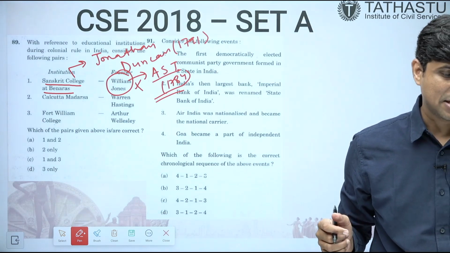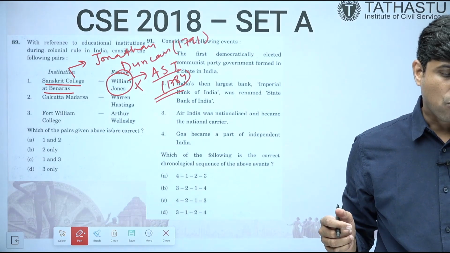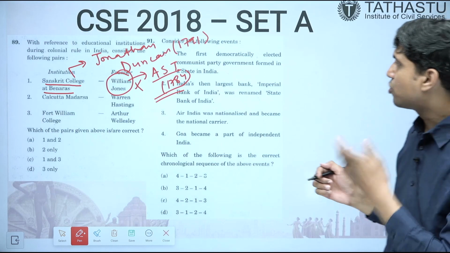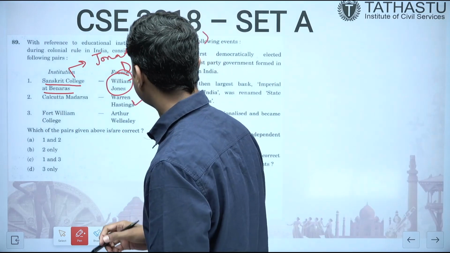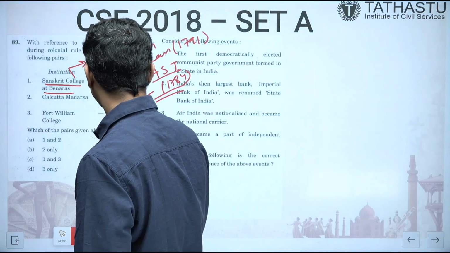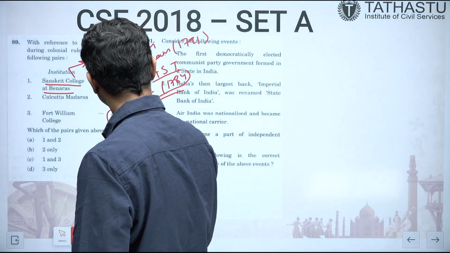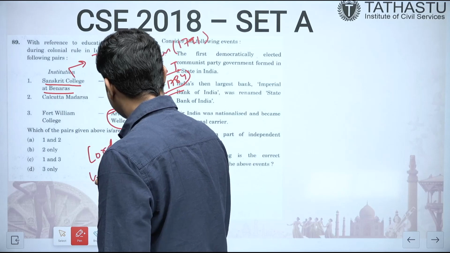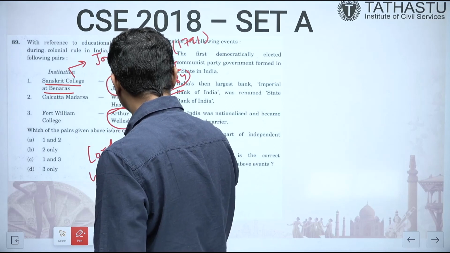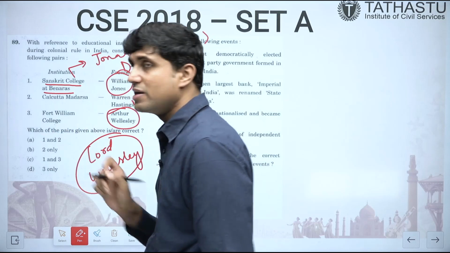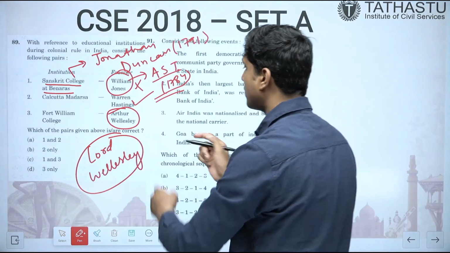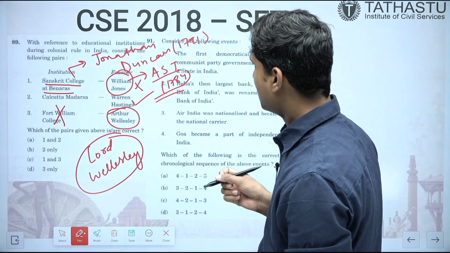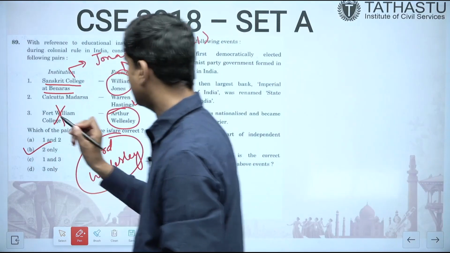Another is Calcutta Madrasa. That is correct. Calcutta Madrasa was established by Warren Hastings. And the next is Fort William College. Warren Hastings had established this? See, here is the catch. Arthur Wellesley was the brother of Lord Wellesley, who had started the subsidiary alliance system, as we saw in the previous slide. So it was not Arthur Wellesley, rather it was Lord Wellesley. So there was a catch. So the answer to this is only 2.